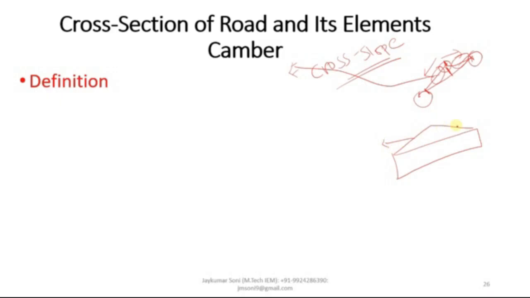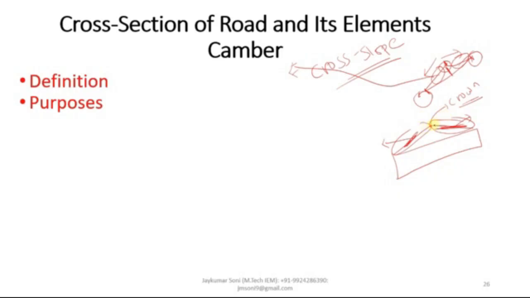This is the camber, this whole segment is camber. This particular intersection point is known as the crown, which is the highest point on the road, and these are provided for the better draining off of the water. It is provided for the following purposes: to remove the rainwater from the pavement surface, to prevent the entry of water into the bituminous pavement layer.